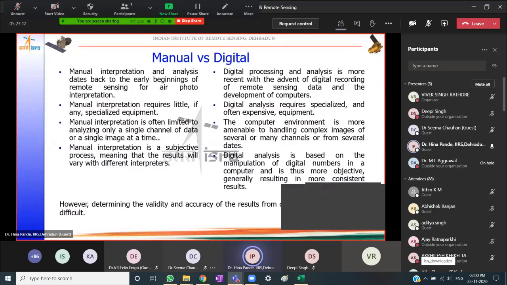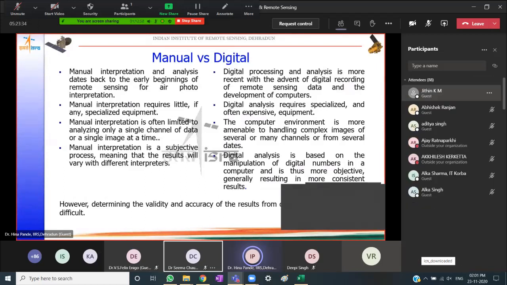Manual interpretation is a subjective process, meaning that the results will vary slightly with different interpreters. Digital analysis is based on manipulation of numerical values, in terms of digital numbers, in a computer, and this is more objective, so it results in more consistent results.